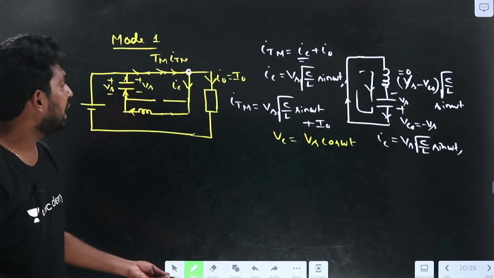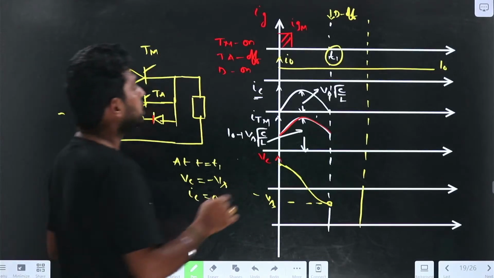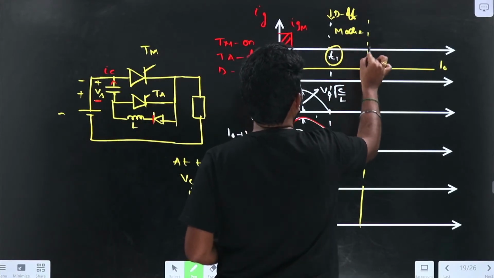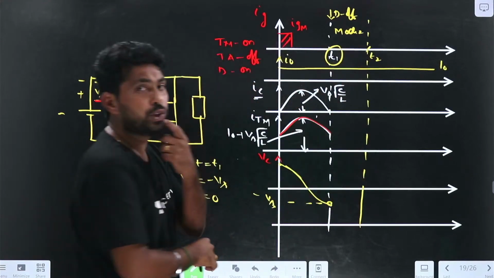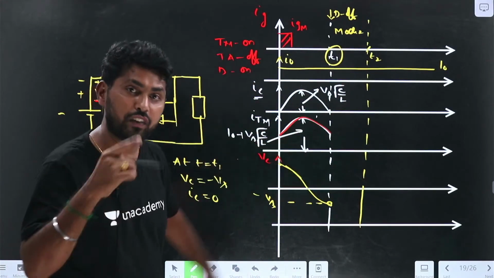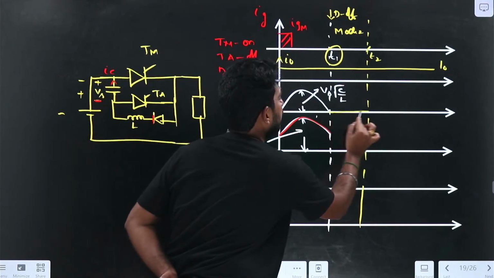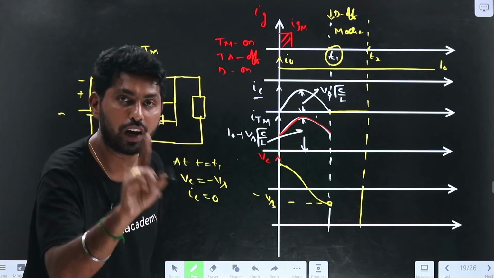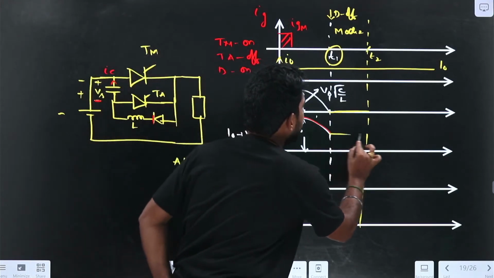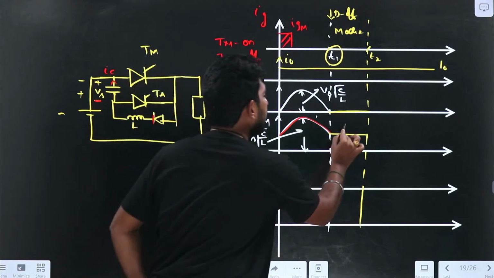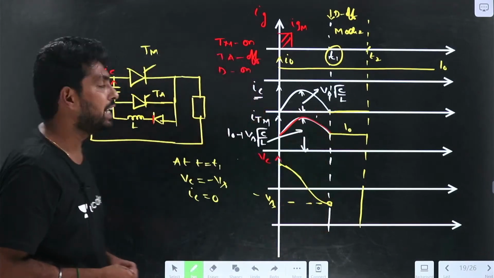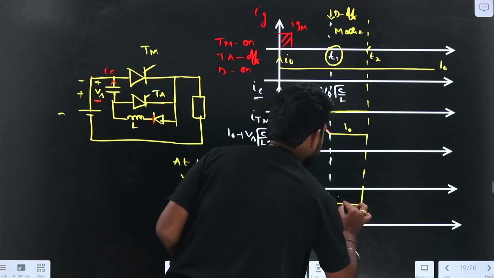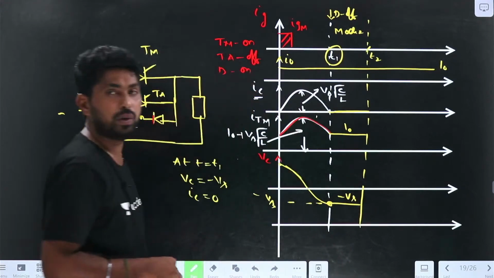So with that, let me draw mode 2. Let this period be T2. What happens during that time? The capacitor current is equal to 0, as we have seen. What about the Itm? The main thyristor current is now equal to I0. What about the capacitor voltage? The capacitor voltage is equal to minus Vs.